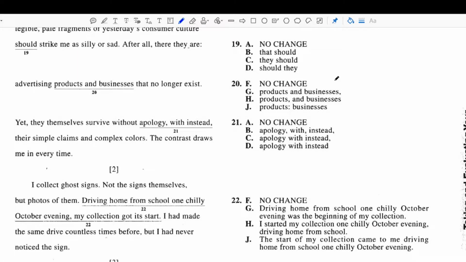Okay, so now we're at question number 20 of the ACT English test. Let's begin by reading it as is. "After all, there they are: advertising products and businesses that no longer exist." Now, how does that sound as written? Right, that sounds just fine.